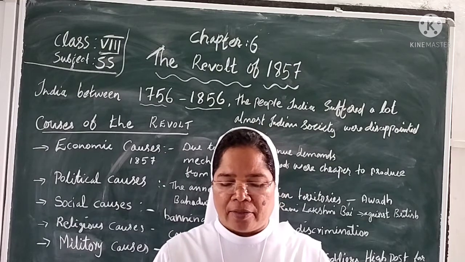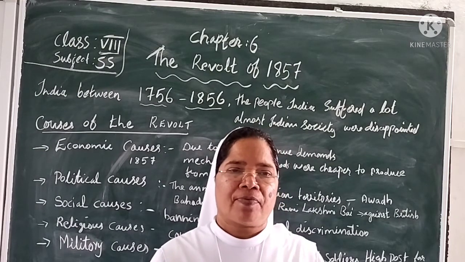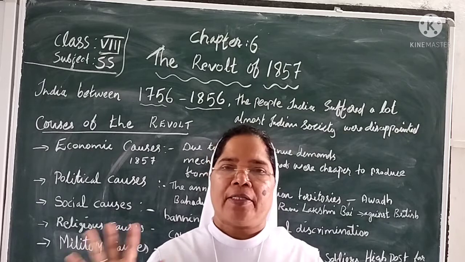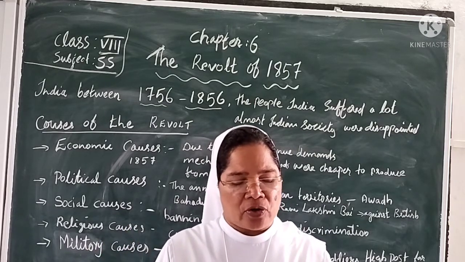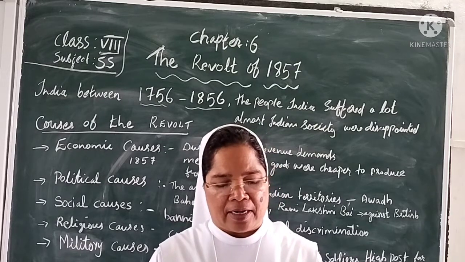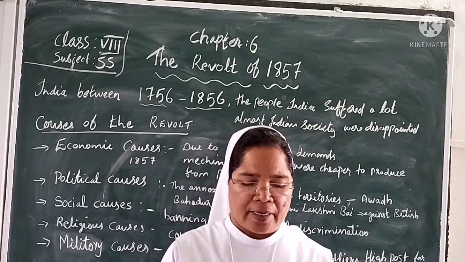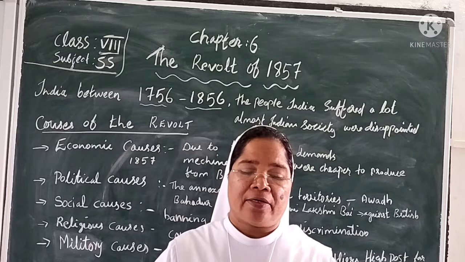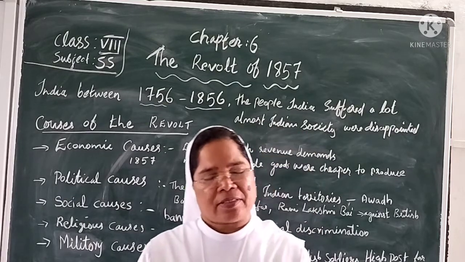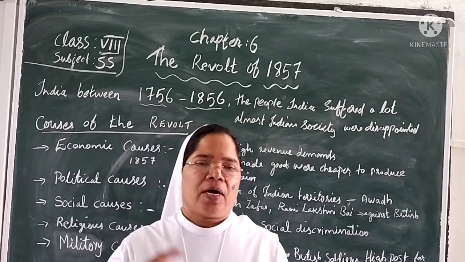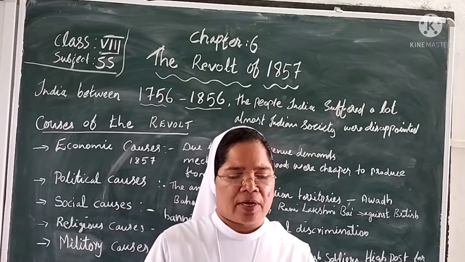If we are going by train, Indian people are not allowed in the first class, only the British people. Indians were not allowed to travel in the first class compartment in trains. Like that is social discrimination. There were many discriminations. They did some good things, but other bad things also happened.